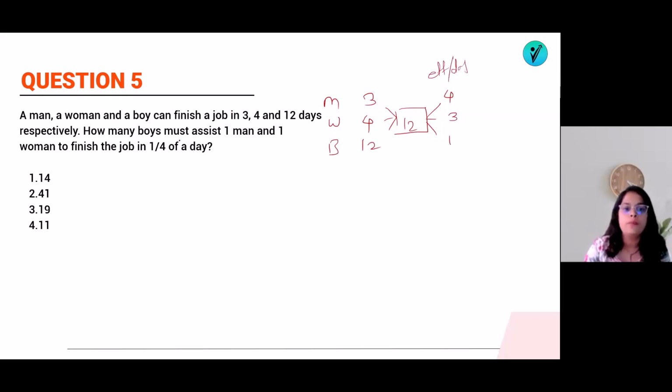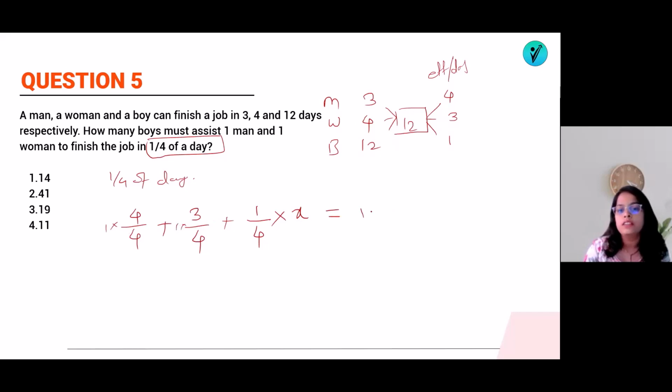This is the efficiency per day. So they are saying that the job has to finish in 1/4 of a day. So if one man is there, how much will it be? Efficiency of one man is 4 per day. So for 1/4 of a day, what will be the efficiency of that man? As we know that one man is working, his efficiency will be 4 by 4, because this is the efficiency per day. Plus efficiency of woman will be 3 by 4. Plus efficiency of boys will be 1 by 4 into X boys. As we know that here there is one man, one woman and X boys.